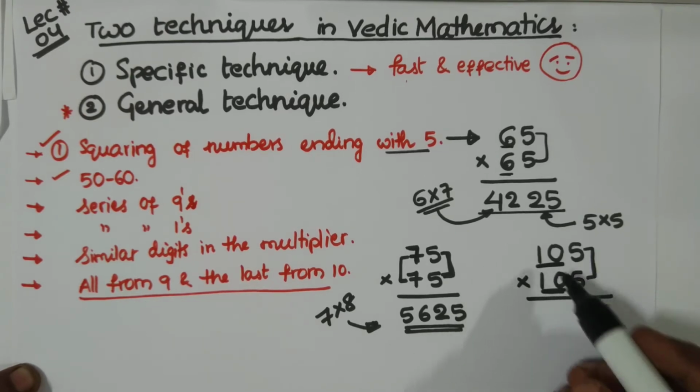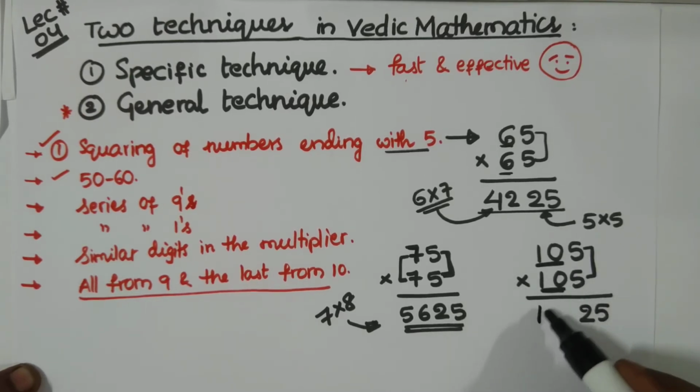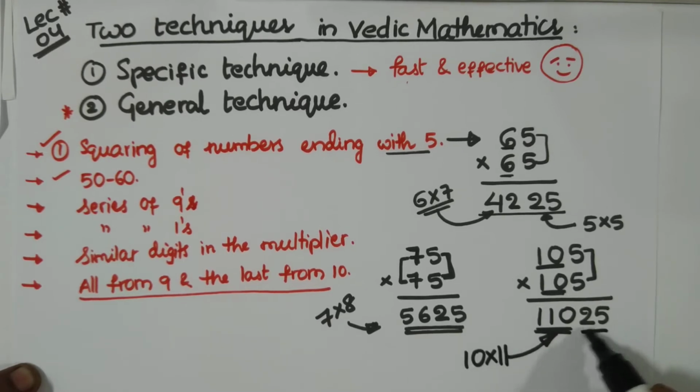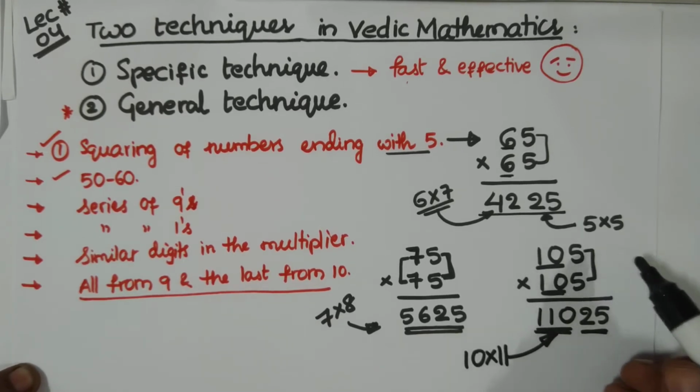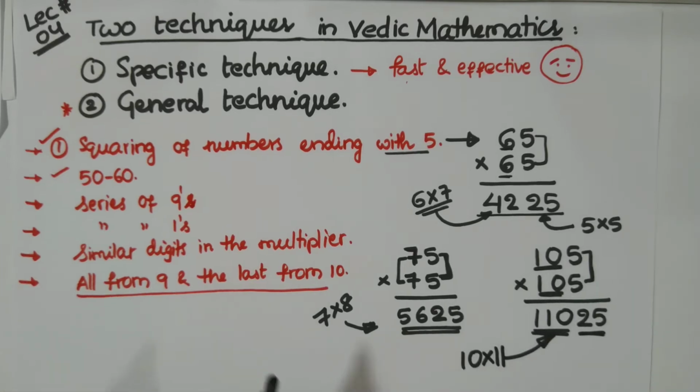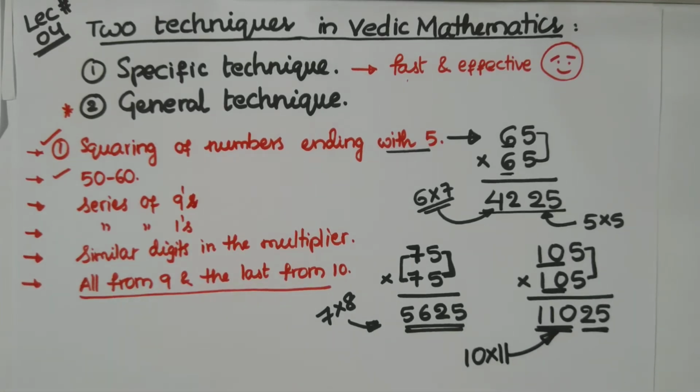So 10 11s are what? 10 11s are 110. So this 110 is 10 11s, and this 25 is 5 5s. Like this you can work on many examples, you can take many examples this way.